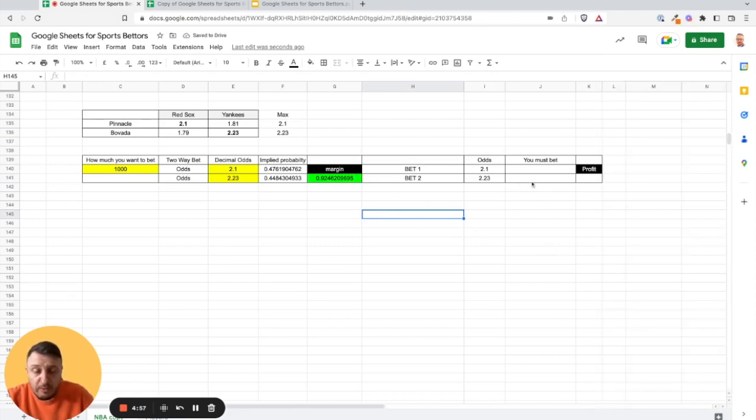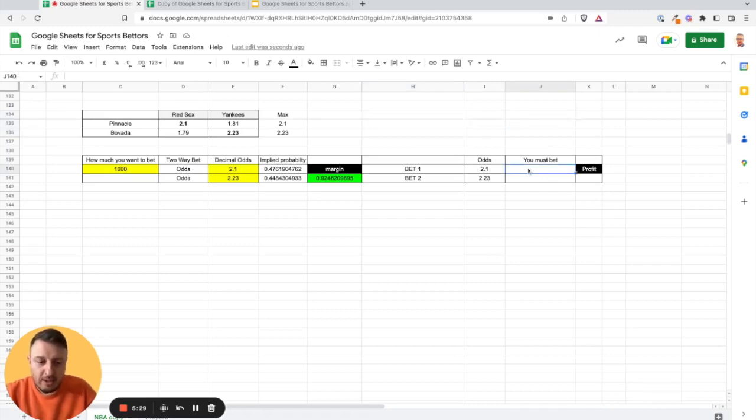So the question is how much you should bet. Because, as I said, if you have the odds plus 100 versus plus 100, you know exactly that you need to bet the same amount of money on the first and the second. So this is exactly the same example in decimal odds. But when we have different odds, we want to calculate the correct amount of money.